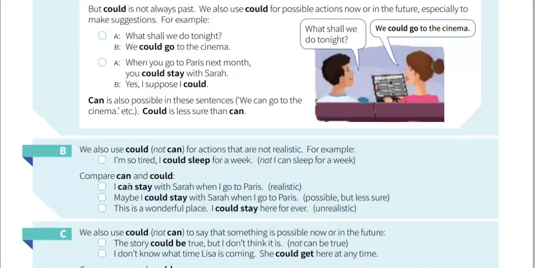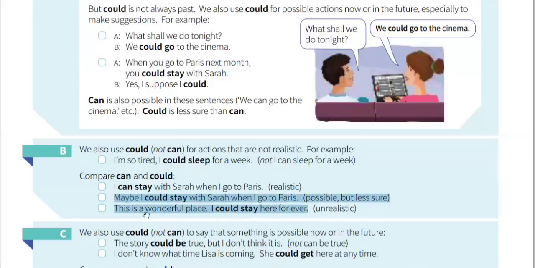If I say I can stay with Sarah when I go to Paris, it is very, very possible. I can actually go to the house of Sarah. I have a good relationship with her, so she will very likely welcome me to her house. But if I'm using could, I mean, it is not that certain. Maybe Sarah will welcome me. Maybe there will be some problems at her house. I'm just saying one option. It is not very certain. It's just one possibility. And the third sentence, please.